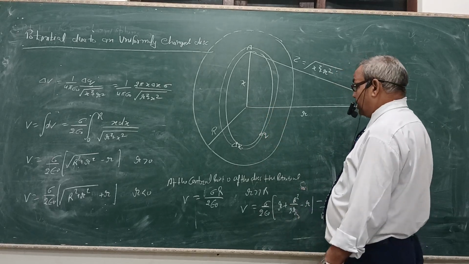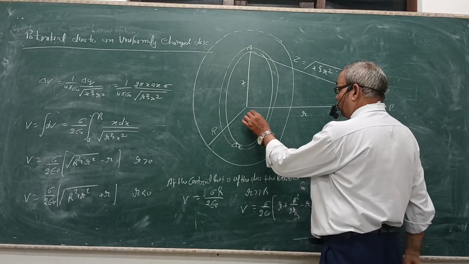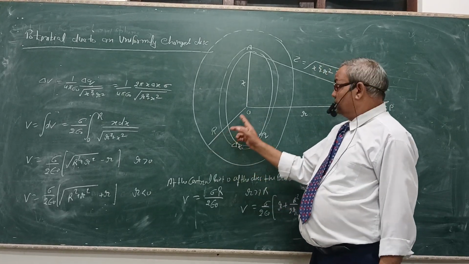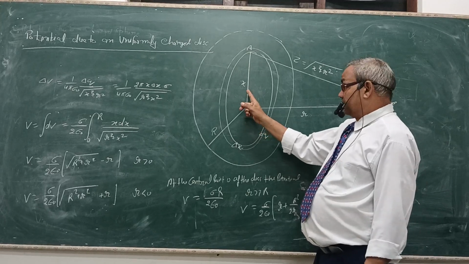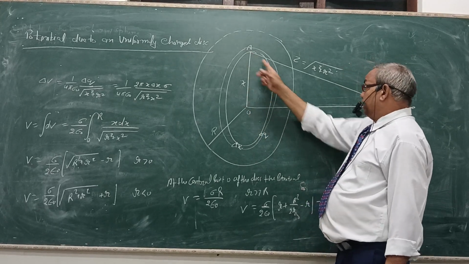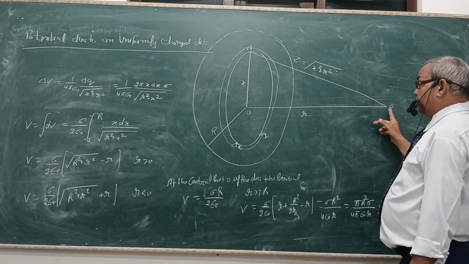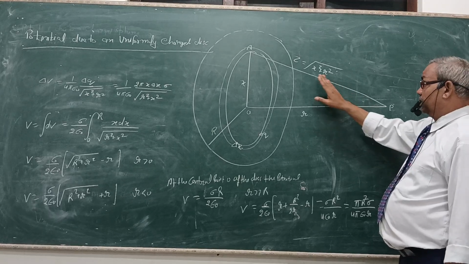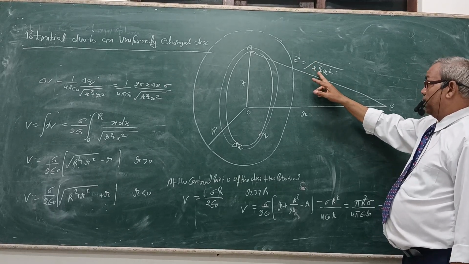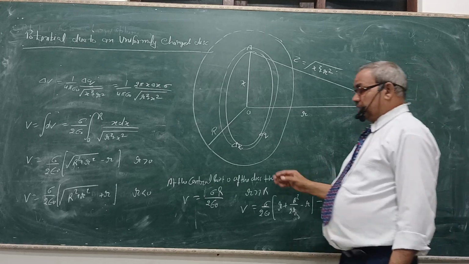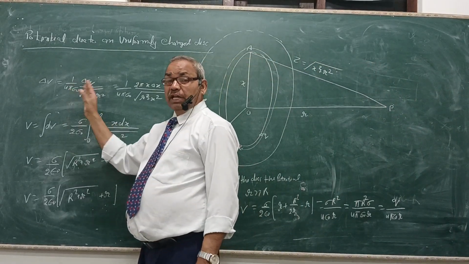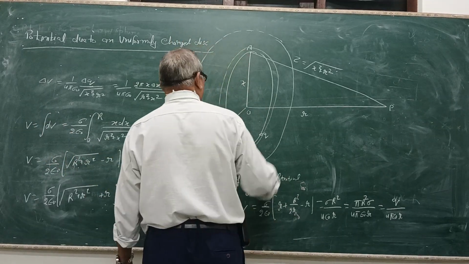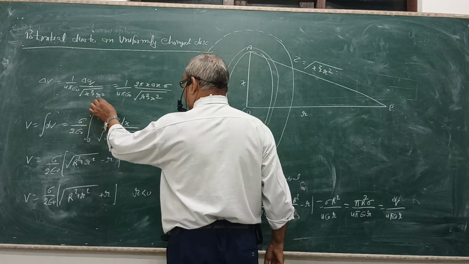We have a disk with surface area delta A, given the center O. At a point P, at a distance x from the disk, the variation of potential is delta V. The hypotenuse is z, where z equals the square root of x square plus r square. The potential formula is 1 upon 4 pi epsilon naught, dq upon z.